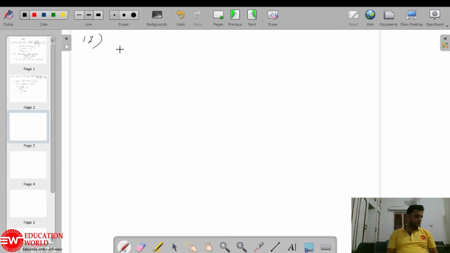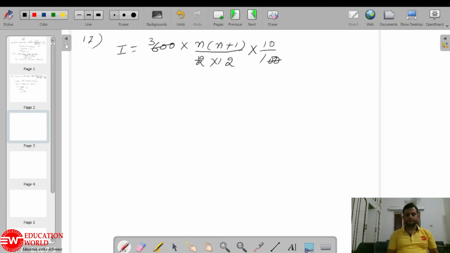First of all, I will calculate the interest. P is 600, time we have to calculate, divided by 2 into 12, and rate is 10%. So I will be 5n(n+1) by 2.